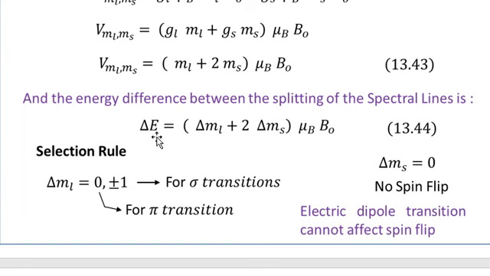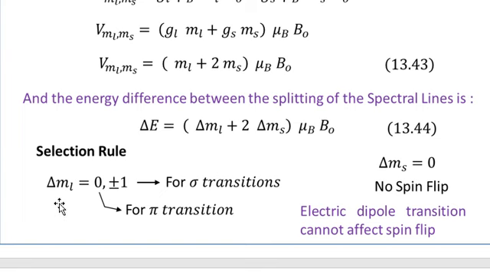So you see that this delta E is actually the energy difference between the spectral lines. And you know that this depends upon the change in the orbital magnetic quantum number ML, and the change in the spin magnetic quantum number delta MS. And now we are going to consider the selection rules for optical transitions.